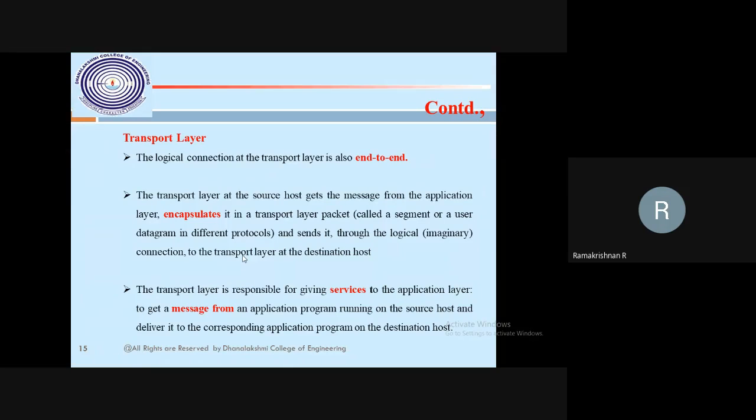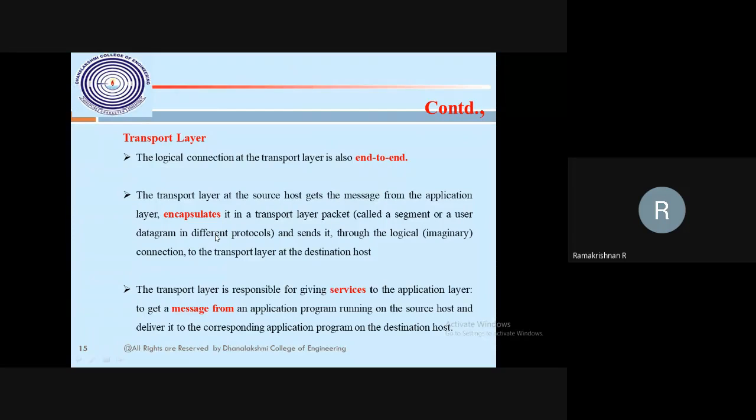The lowest fourth layer is the transport layer. We already studied that the transport layer establishes the connection from the source machine to the destination machine. That is end to end, logically connected. There will be two protocols running, one is the UDP protocol and the other is the TCP protocol. So in the transport layer, as I said, it is an end to end connection.